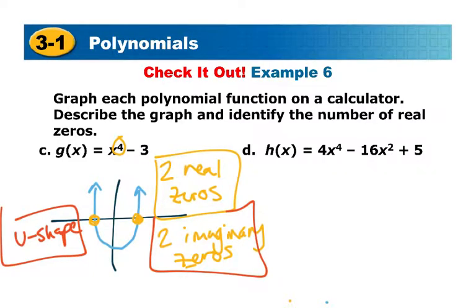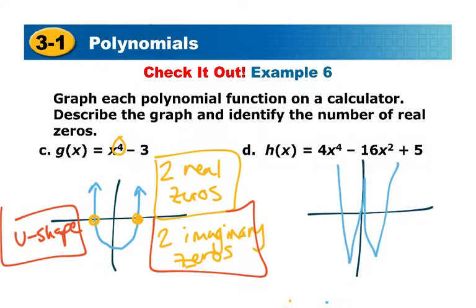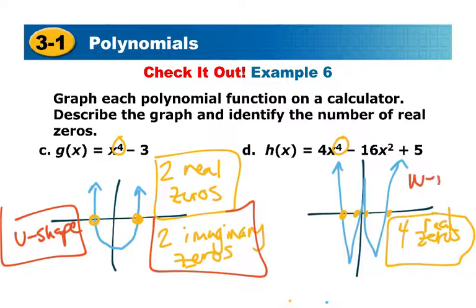If you press graph, ooh, that's quite an interesting image, we end up with a very kind of skinny, aggressive looking W, so it kind of looks like that. Either way, skinny, aggressive W ends up having 1, 2, 3, 4 zeros, which again is the maximum number since the power is 4. And so it has 4 real zeros, and then its shape is going to be a W.